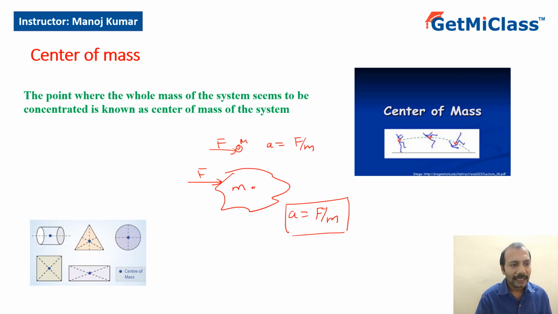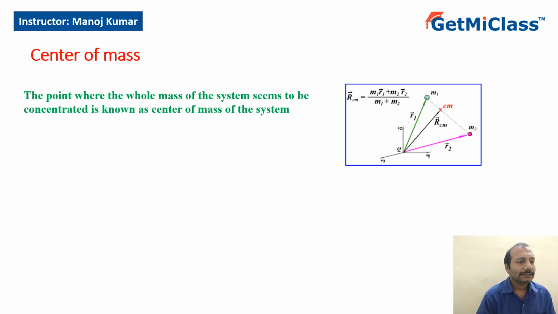For symmetric mass distribution, like a sphere, circle, triangle or cylinder, the geometric center coincides with the center of mass.